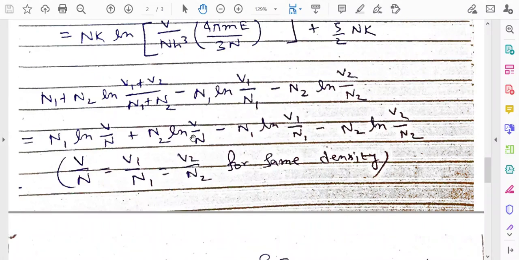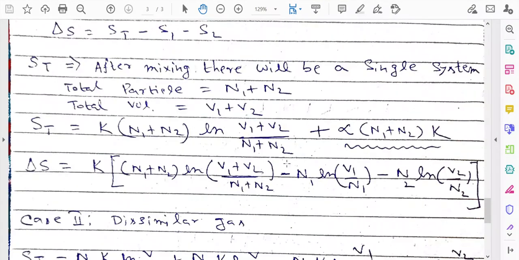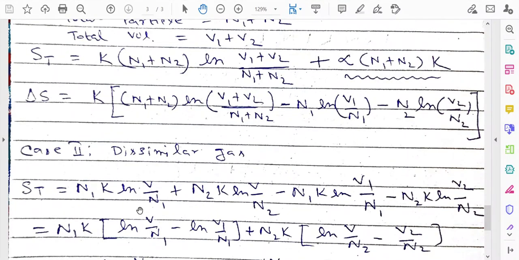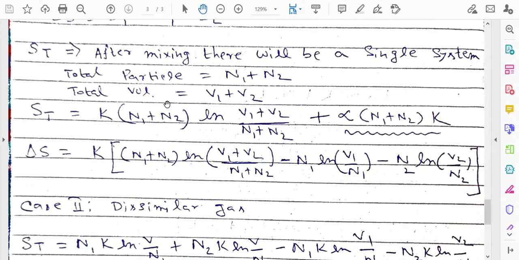Now you see the first term and the third term. The first term cancels with the third term. Why? Because V/N is equal to V1/N1, and the second term cancels with the fourth term because V/N is equal to V2/N2. So ultimately we can say that if it is the same gas, then delta S equals 0, which should be the case. And if it is dissimilar gases, then what will happen? Then we cannot write that the total particle number is equal to N1 plus N2. You can write the total volume V equal to V1 plus V2 after the mixing, but you cannot write N1 plus N2 equal to N.